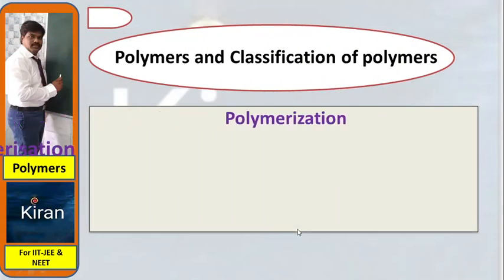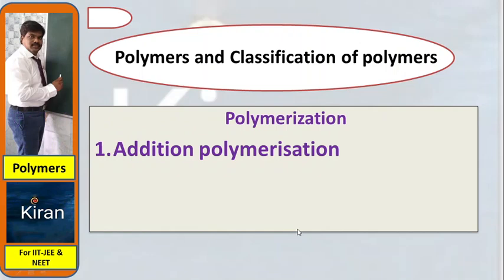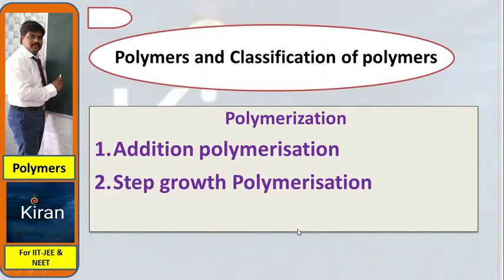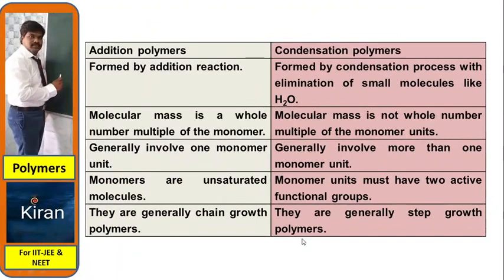Polymers under classification: addition polymerization, step growth polymerization, and copolymerization. These three different kinds of polymerization we are going to learn deeply. So, differences between addition polymers and condensation polymers. Addition polymer is formed by an addition reaction. Condensation polymer is formed by the condensation process with the elimination of small molecules like H2O.